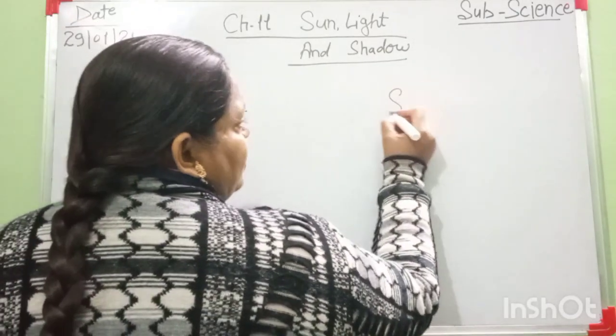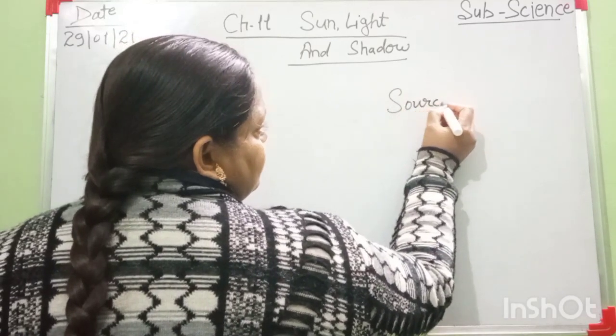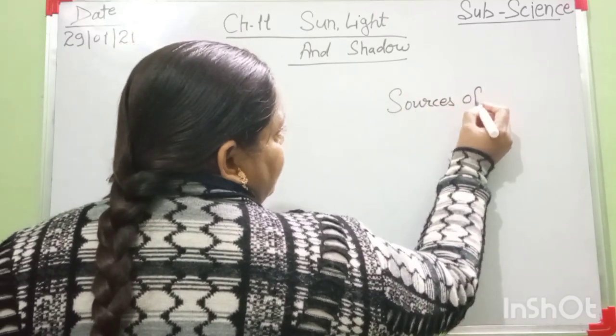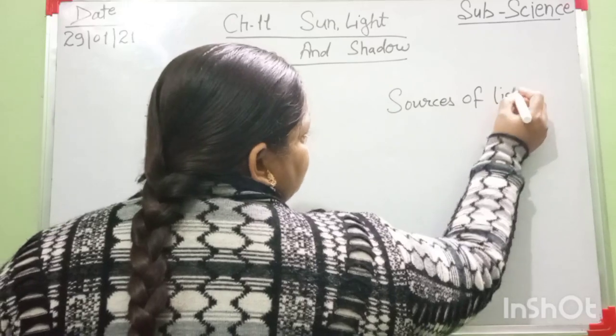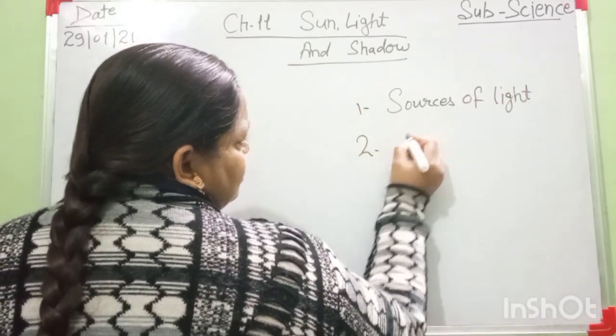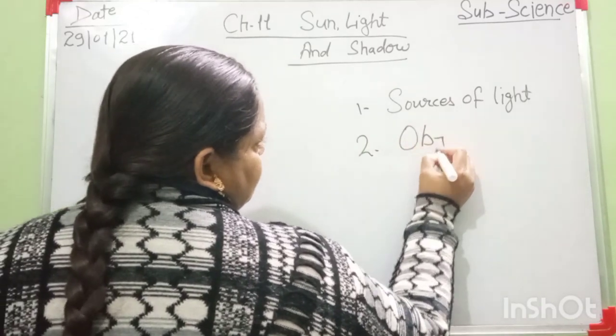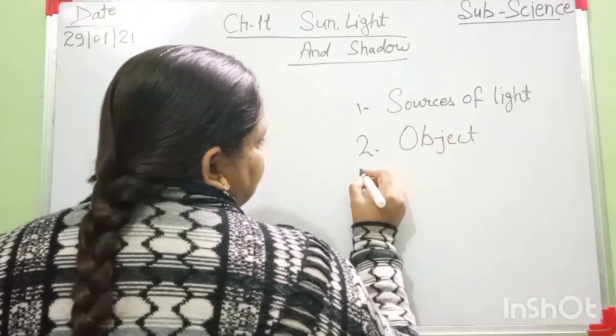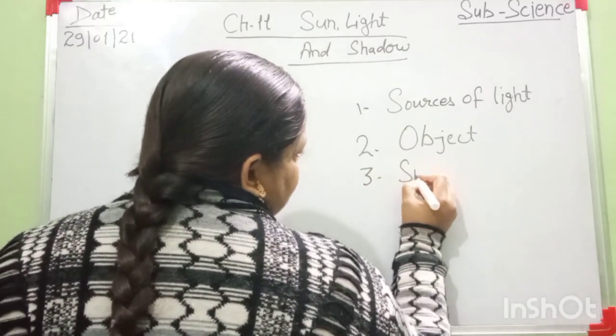First, source of light. Always remember, students. Second is object. And third one is surface.